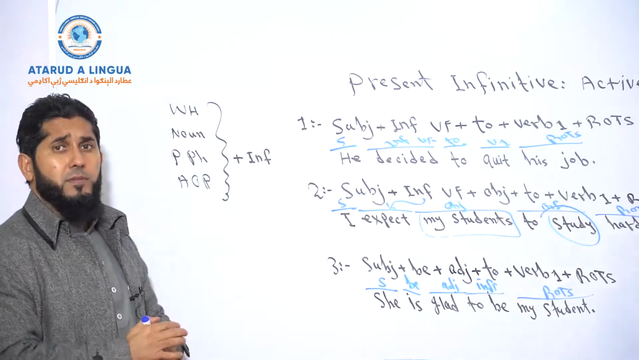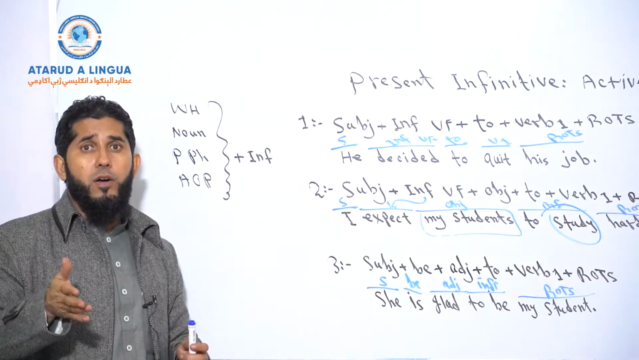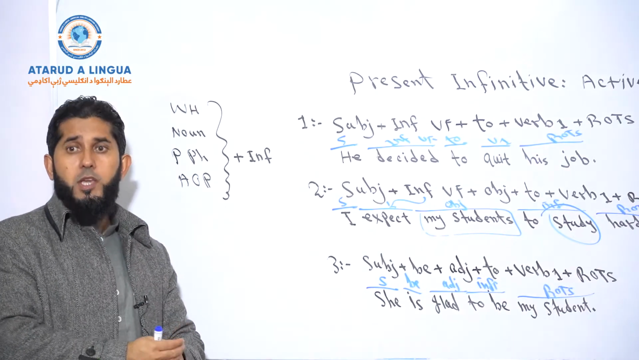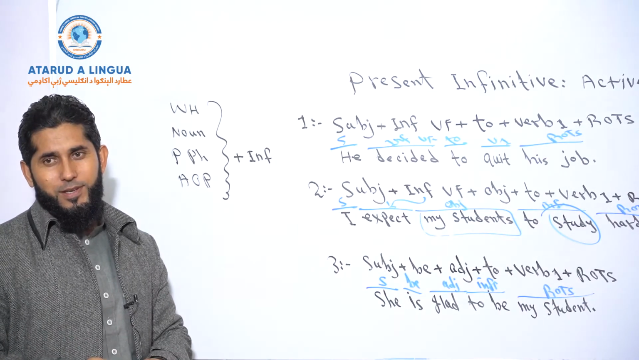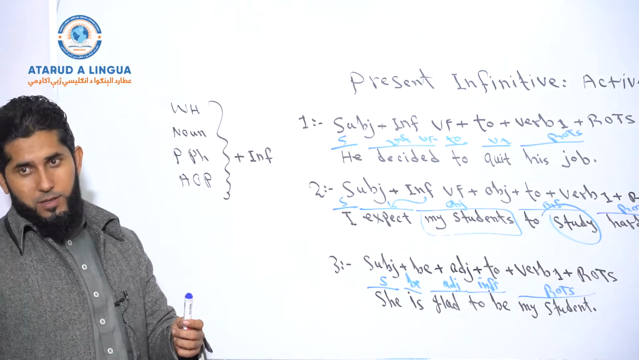We can bring infinitives after nouns. Yes, he bought a car to commute to his office. He bought a book to improve his writing skills. See, book to improve, you see, there's a noun and then infinitive.